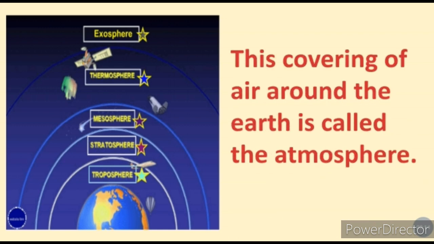This covering of air around the earth is called the atmosphere. Whatever air is covering the earth, all of it together is called the atmosphere. Repeat with me: this covering of air around the earth is called the atmosphere. Understood students?